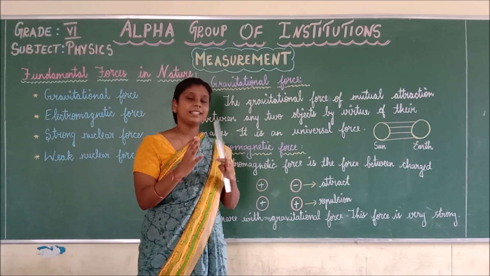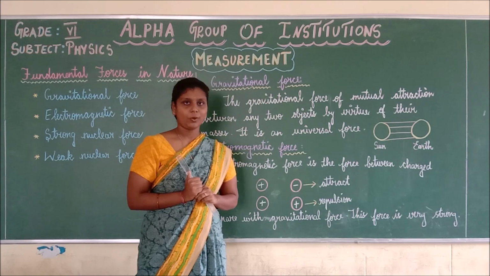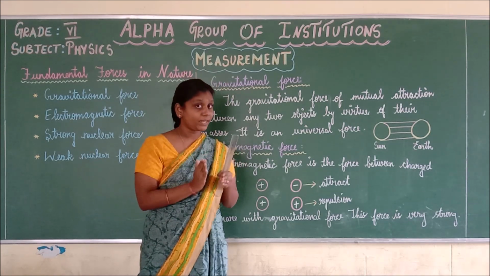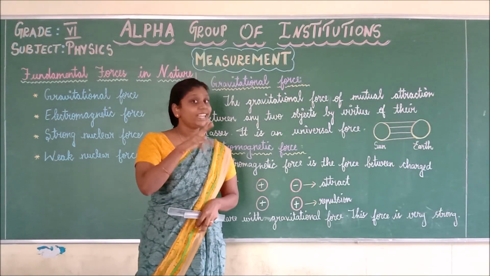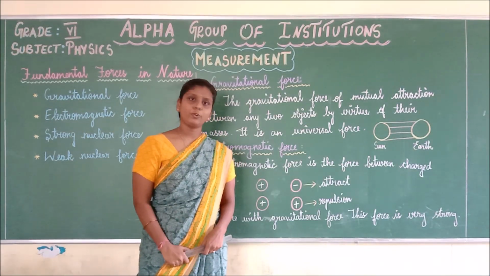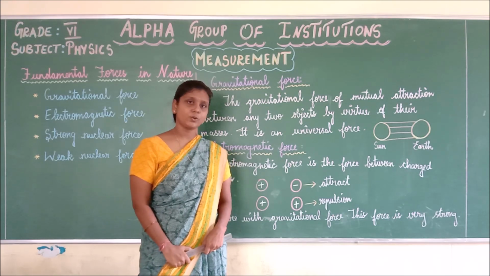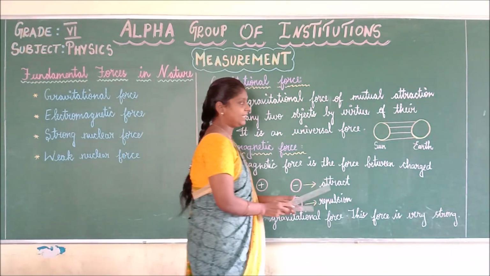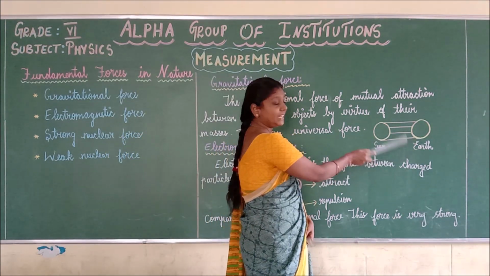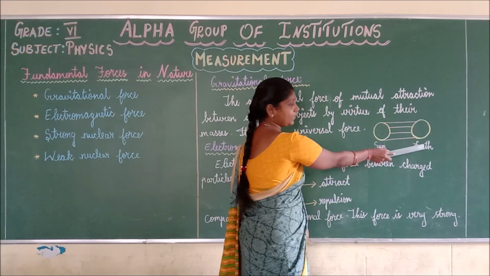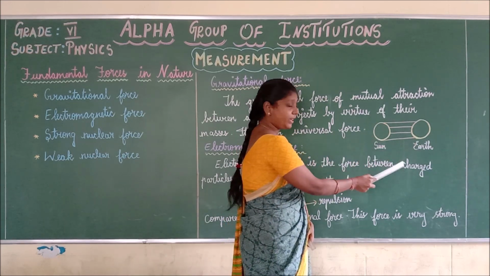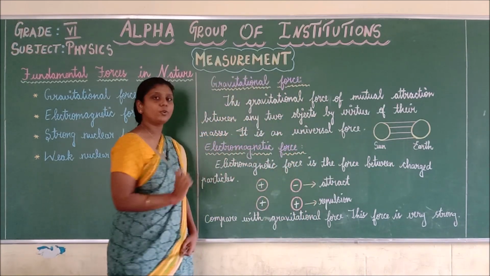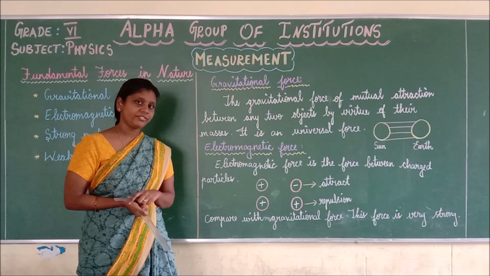Now think. A girl is sitting under a tree. The force between the tree and the girl, that force we call a gravitational force. Do you understand what gravitational force is? Here is another example. Consider two balls. Take one as the sun and the other as the earth. The force between the sun and the earth is called a gravitational force. Do you understand what gravitational force is?